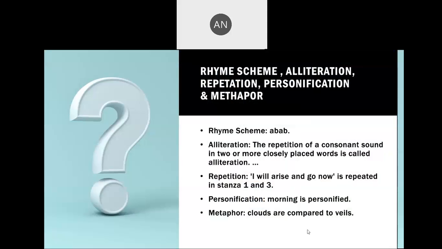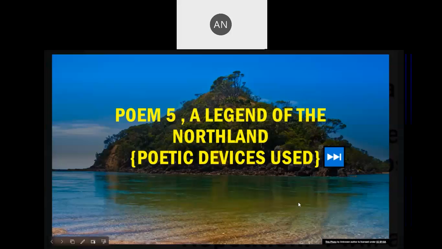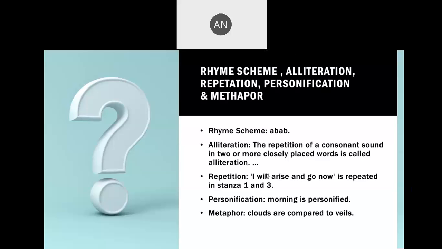So the rhyme scheme of the poem is determined by the words at the end of each line of the poem. In this particular poem, the rhyme scheme is ABAB. Alliteration, once again, the repetition of consonant sound in two or more closely placed words. That you have to always remember. It should be closely placed words.